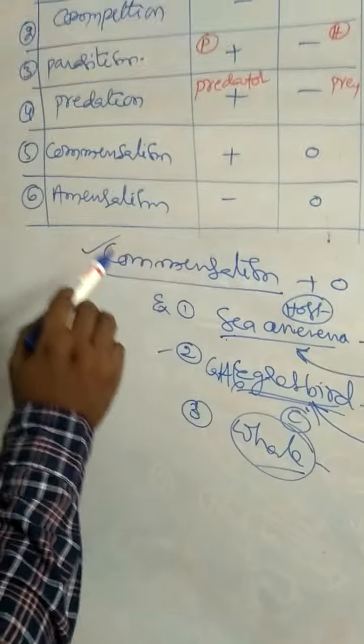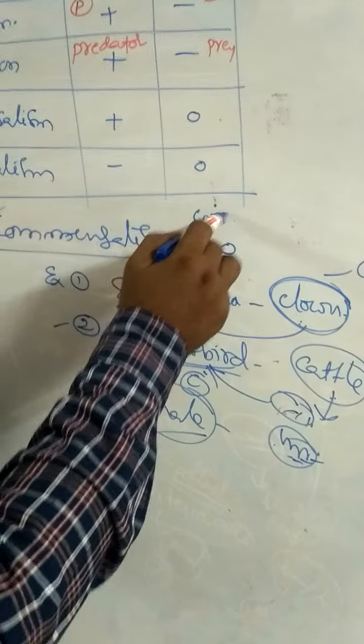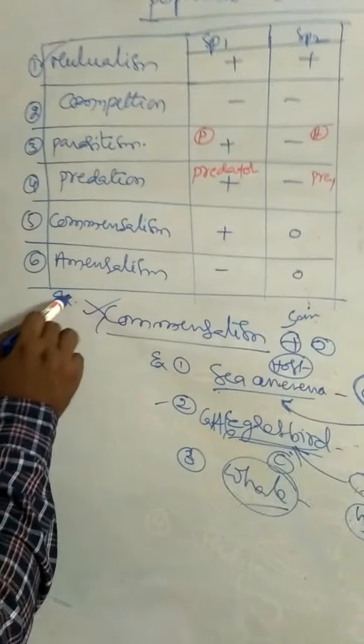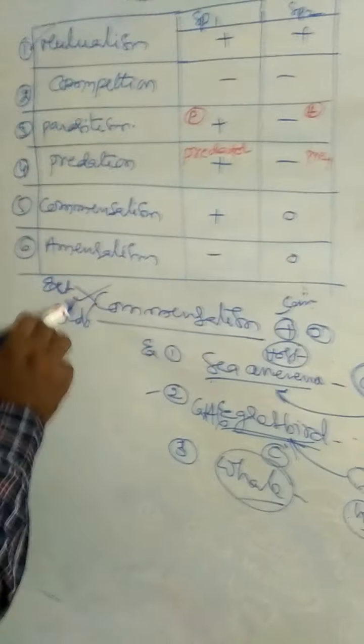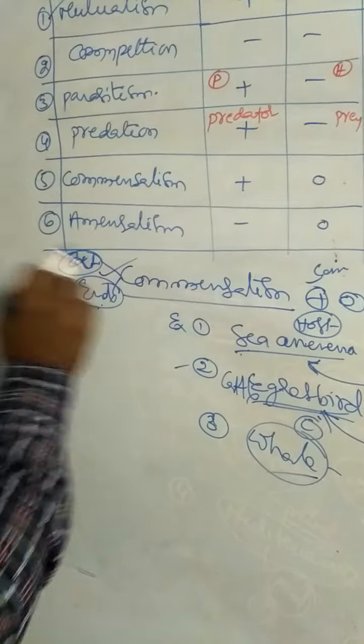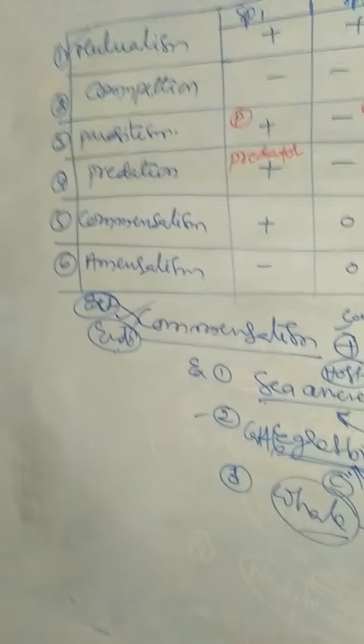Commensalism is an interaction in which one partner gets benefited, that is the commensal. The other one is the host. There are two types of commensalism, ectocommensalism and endocommensalism. Inside the body of the host, endocommensalism. Surface of the host, ectocommensalism. Egret bird and cattle, ectocommensalism. Sea anemone and clownfish, ectocommensalism. Example for endocommensalism.